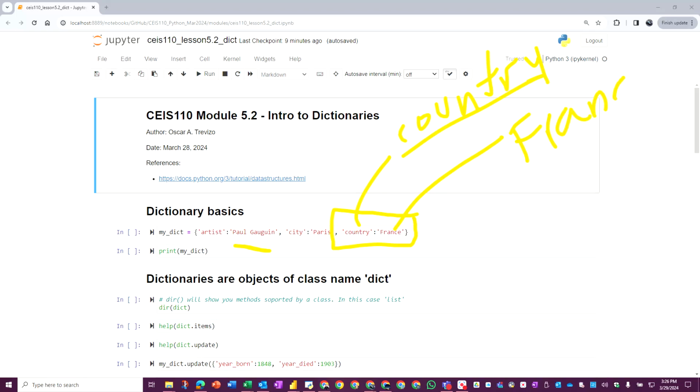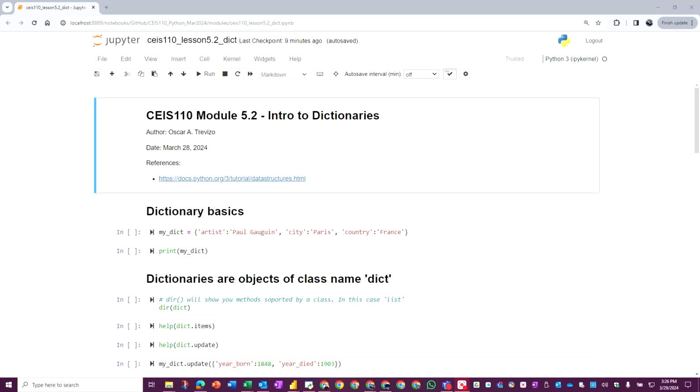So you can collect data and group it in this manner, which is very nice because now you're adding more information. When we were doing lists in the previous lesson, you would just be listing, for example, Paul Gauguin, Paris, France, and that's fine. That can be very valuable too, depending on your program. But here you have extra information because you're also collecting the key, the keyword or variable name, in your dictionary. So dictionaries are extremely powerful. At this point, why don't we run some code?